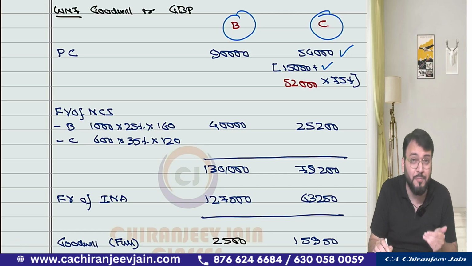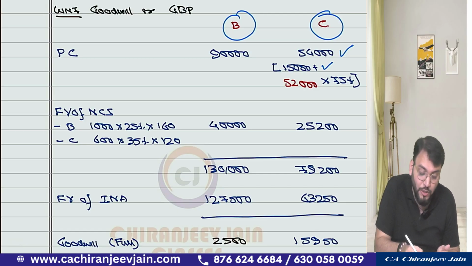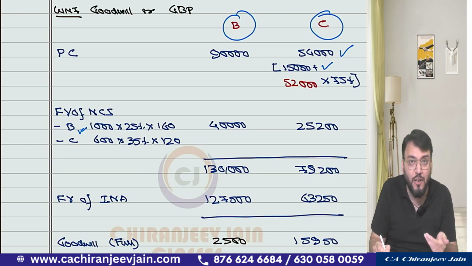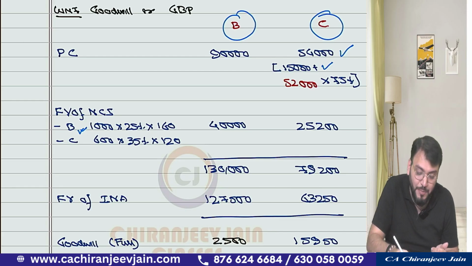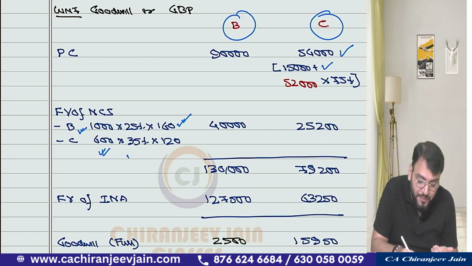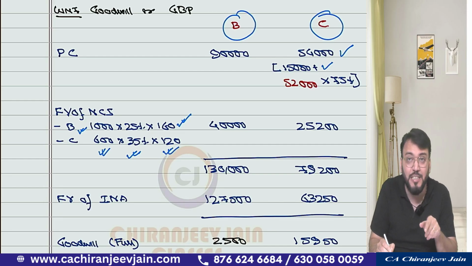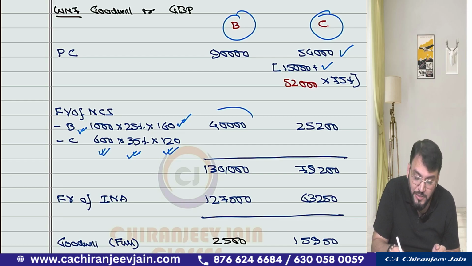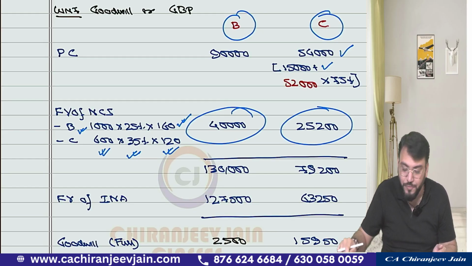So for Bajaj, NCI we have already calculated. The number of shares of Bajaj is 1,000 shares, 25% NCI, and the fair value of the equity share given in the question is 160. Correct. Similarly, 600 is the equity shares of Charan. What is the NCI? NCI is 35%. What is the fair value of equity shares as per the information given in the question? That is 120. So this becomes NCI. NCI, you have understood? Yes, sir.